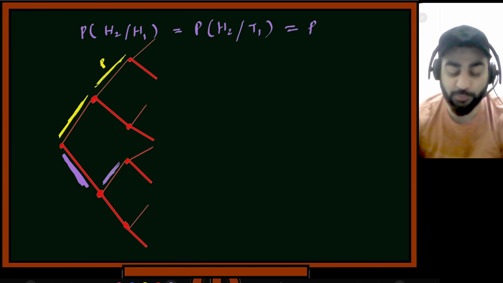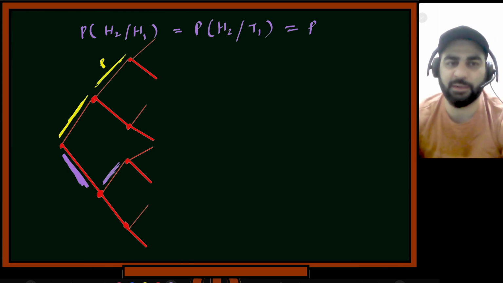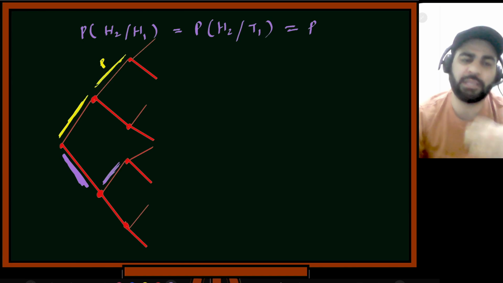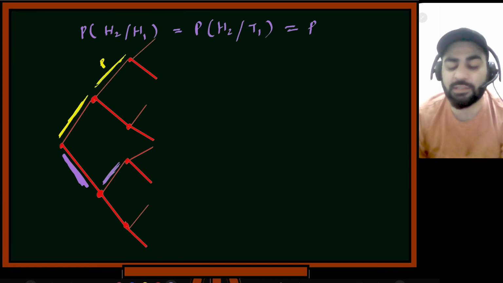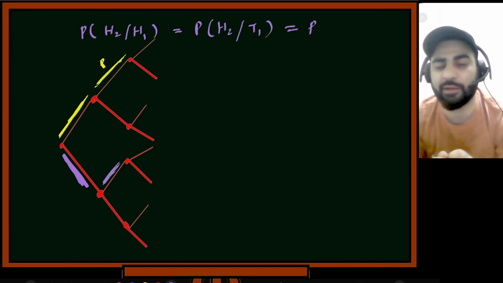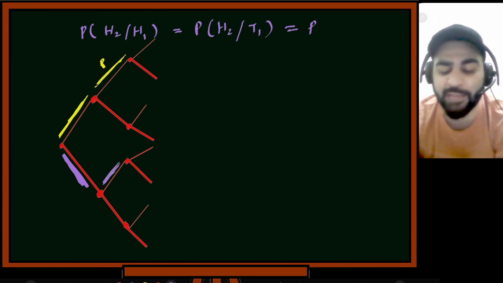Everyone please see it. Focus over here because this is really important. So I am saying this experiment is somewhat special. Why is it special? If you see, what's the probability of head 2 given head 1? Given that in the first toss we got head, that is equal to P. But what is the probability that head will appear on the second toss, given that the first toss was tail? It is again P.